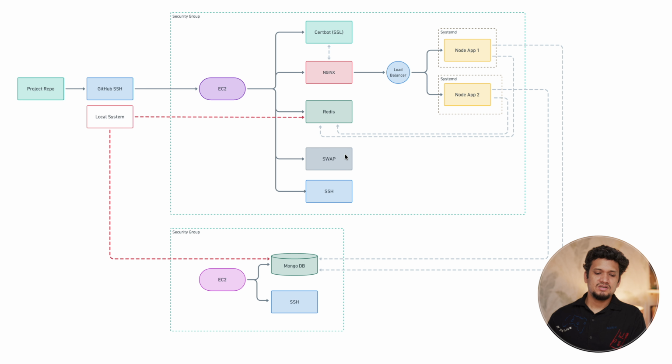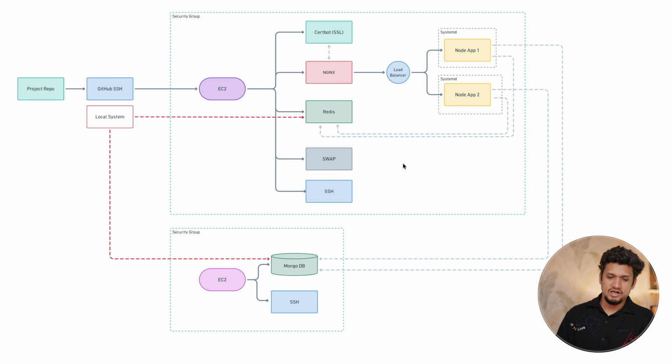Swap does hamper some performance, but since we are optimizing for cost, it will not be that much of a concern for us. So we'll create a swap and then we'll enable access to EC2 via SSH. And finally, we are going to have SSL deployed on the EC2 via Certbot. So this is the API layer, the API service.